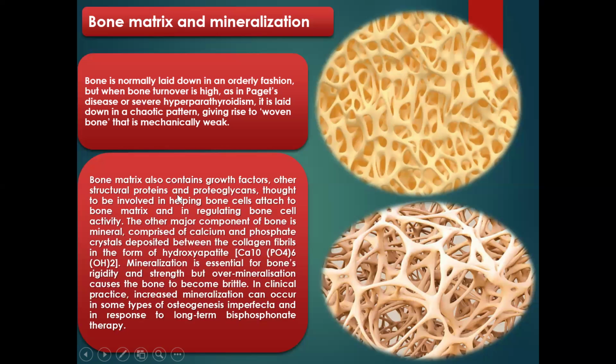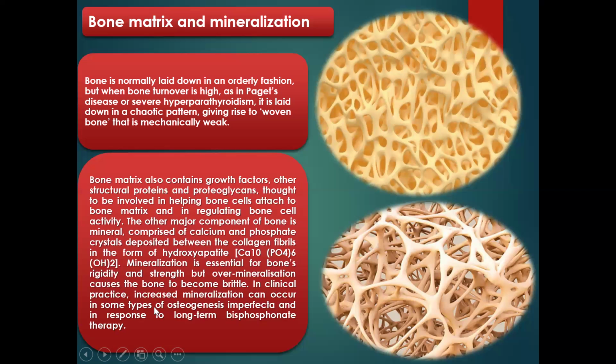Bone matrix also contains growth factors, other structural proteins, and proteoglycans. All of these are thought to be involved in helping bone cells attach to bone matrix and in regulating bone cell activity. The other major component of bone is minerals, mostly calcium and phosphate crystals, which are deposited between the collagen fibrils in the form of hydroxyapatite. Mineralization is essential for bone's rigidity and strength, but over-mineralization causes the bone to become brittle and break easily.